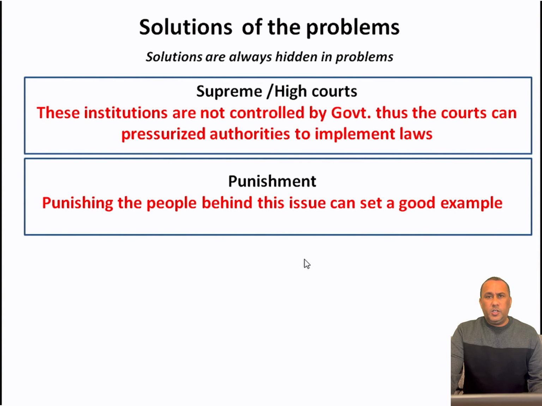Second point is punishment. If these issues are rising, obviously there is some culprit behind that, or somebody who is doing all this. So providing punishment to all those who are doing these kinds of activities can obviously set a good example and can help a lot in tackling these issues.